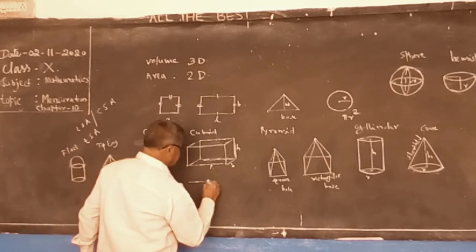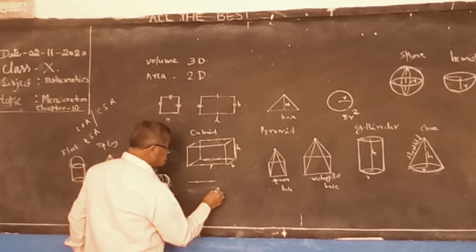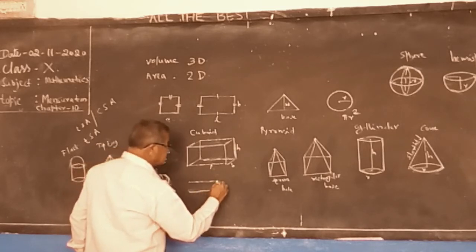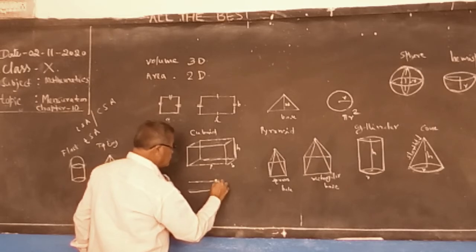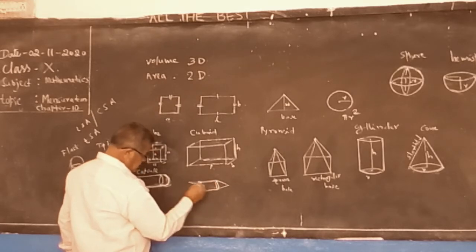And see, this is another figure. It is a cylinder with one end a cone, the other end a hemisphere.